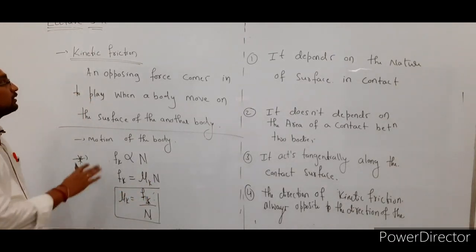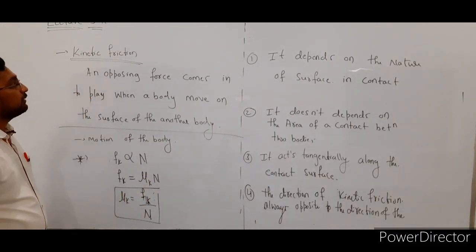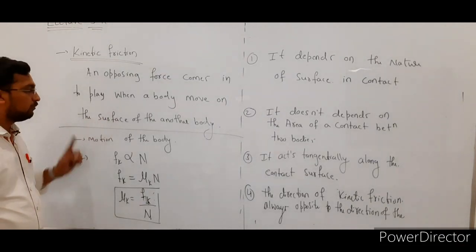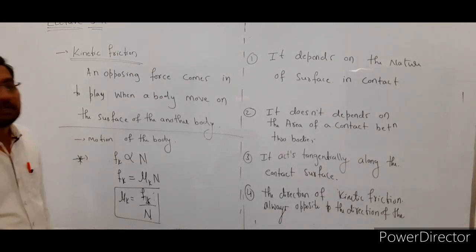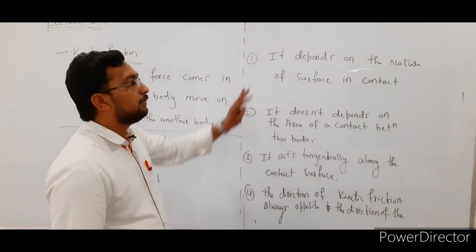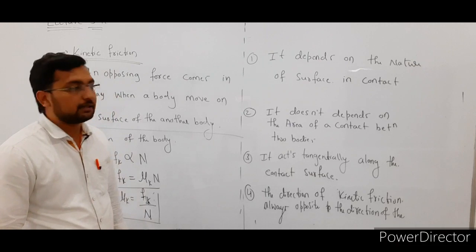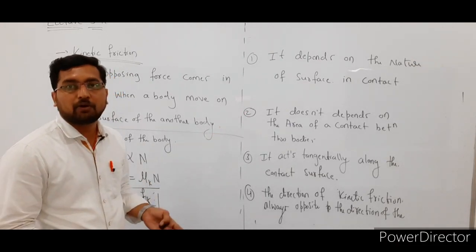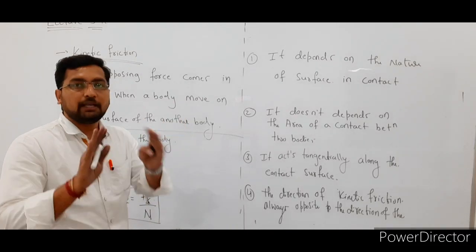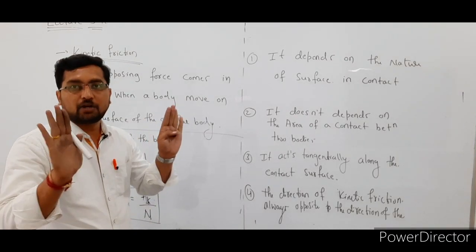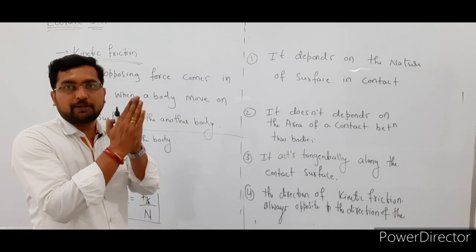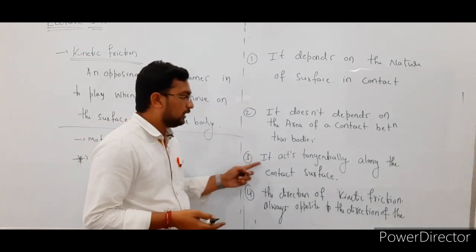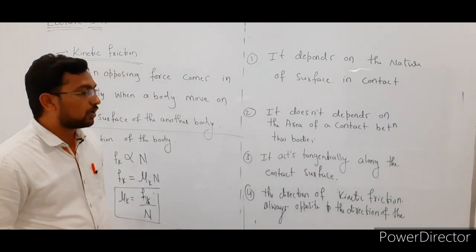So this is about kinetic friction. What do we mean by kinetic friction? An opposing force comes into play when a body moves on the surface of another body. The first point: it depends on the nature of the surface in contact. The second point: it does not depend on the area of contact between the two bodies. For example, consider this one body and this another body; it does not depend on the area of contact between these two bodies. And the third one: it acts tangentially along the contact surface.